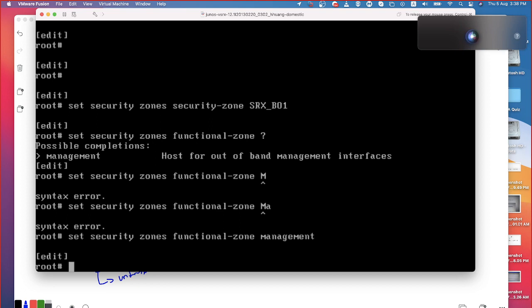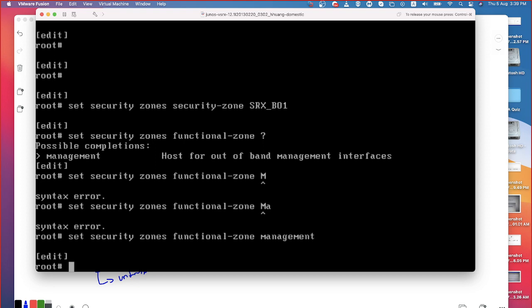So we can create security zones as you want. If you want to create a functional zone, you can. With respect to SRX, you are allowed to create only one type of functional zone, which is management. And how many management zones can you create? Only one. Don't forget these things.